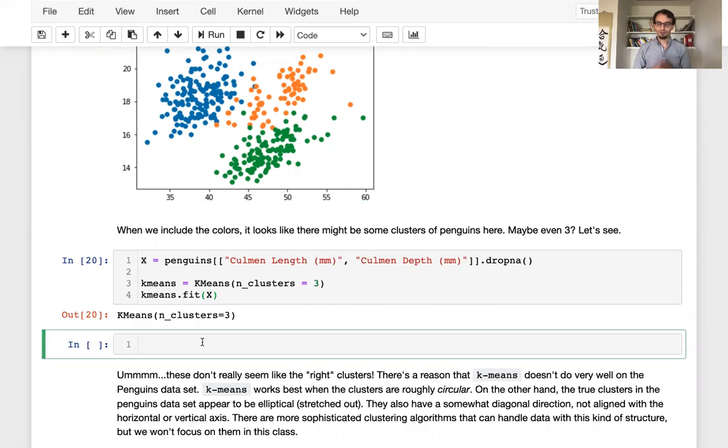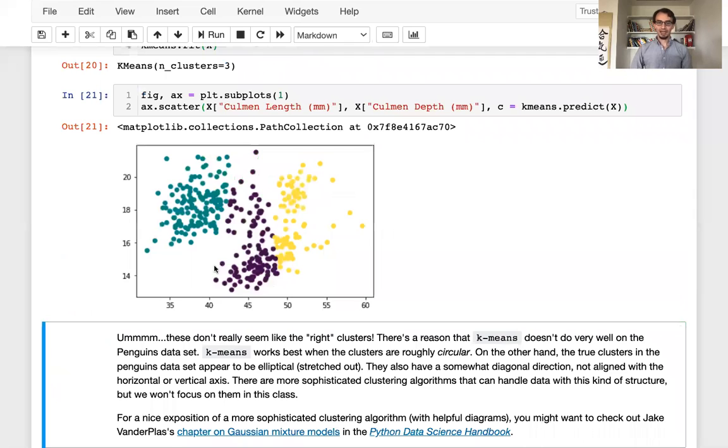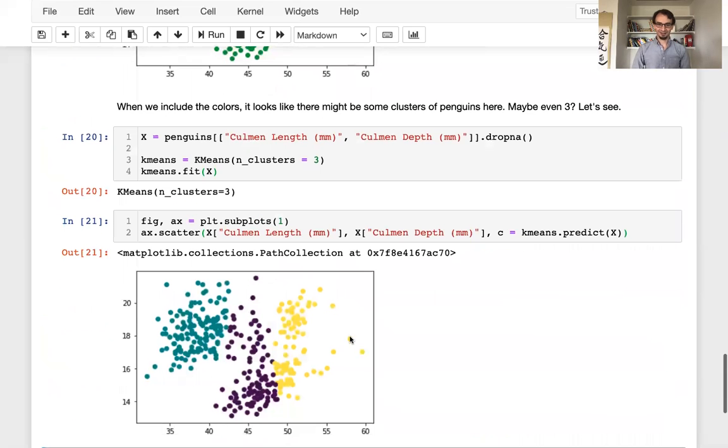So we now have some k-means clusters for our penguins data set. Let's give it a shot. fig, ax equals plt.subplots(1). Let's see what we found. So I'll scatter, similarly to before, x culmen length on the horizontal axis, x culmen depth on the vertical axis, and my colors will be kmeans.predict(x). So those are the clusters that my k-means model has guessed for the penguins data. Run, and oh dear, those are not the right clusters really.